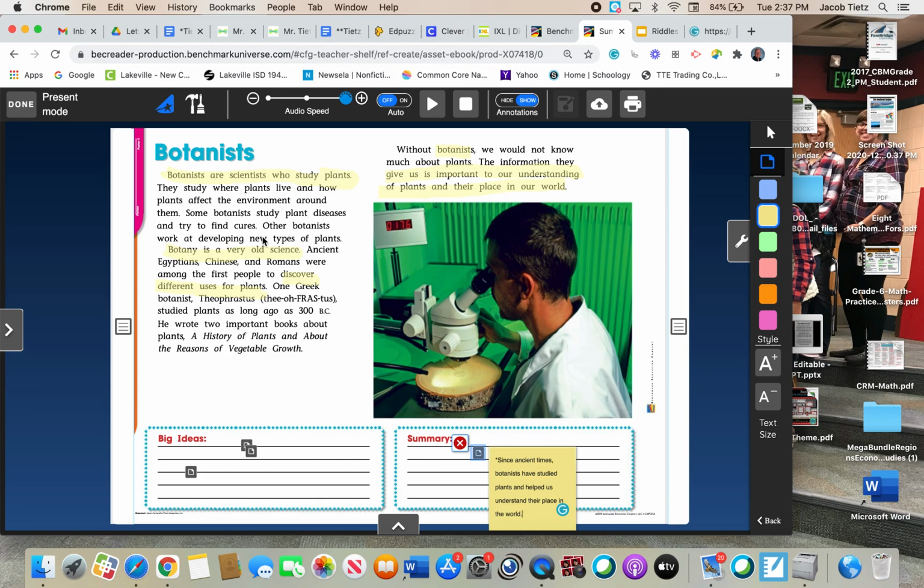Here's the fact that they study plants. Here's where they talk about it being an old science during ancient times, and here where they talk about the importance and their place in our world. So when you can combine the big ideas into one sentence, that is a summary. Other details aren't as important, so we just want to focus on the big ideas and come up with our summary that way. I apologize for the technical difficulties, but I hope you get the idea of how to find a summary using big ideas in a text.